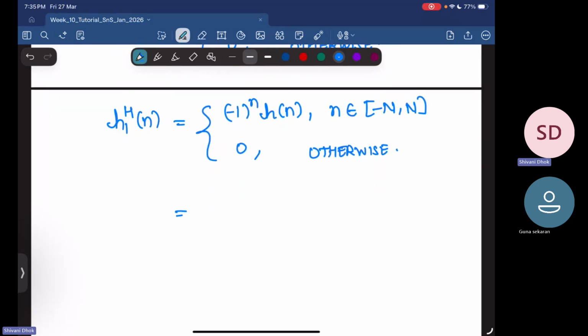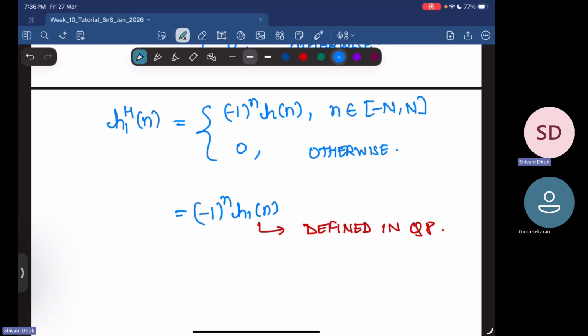So this I can also write as minus 1 to the power n multiplied by this entire thing, where h of n in the range of minus N to N and 0 otherwise is nothing but your h1 of n, which we defined in question 8. Is this clear? This transition is clear?